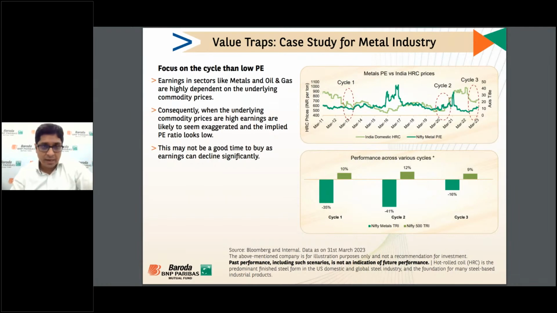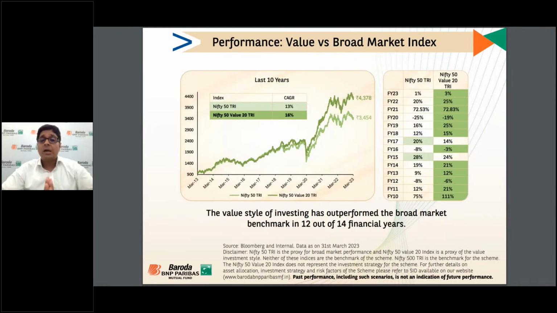So the point is how we find value, and the important part is the value trap. Now, after understanding what a value trap is and what value is, just to give you an example with our thought process: the Nifty 50 Value TRI index has given a last 10-year CAGR of 16% compared to the Nifty 50 TRI at 13%, an outperformance of 3%. And in 12 out of 14 financial years, the value style of investing has outperformed the broader market benchmark.